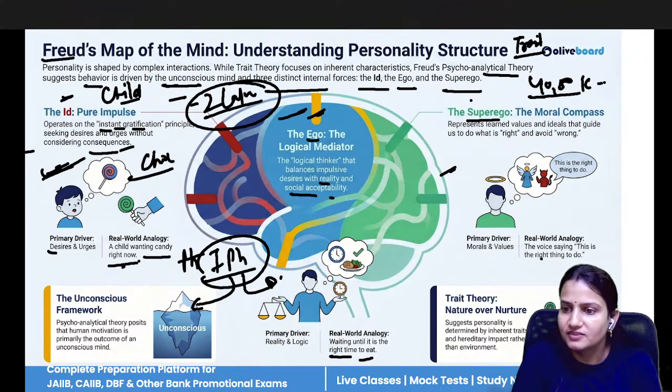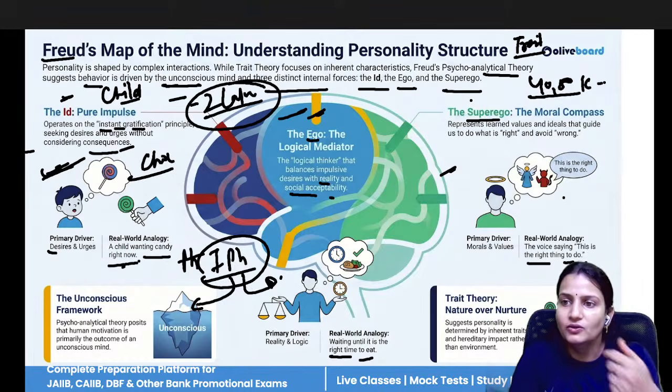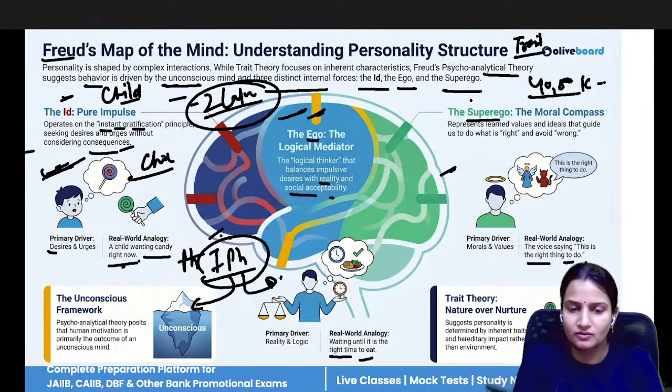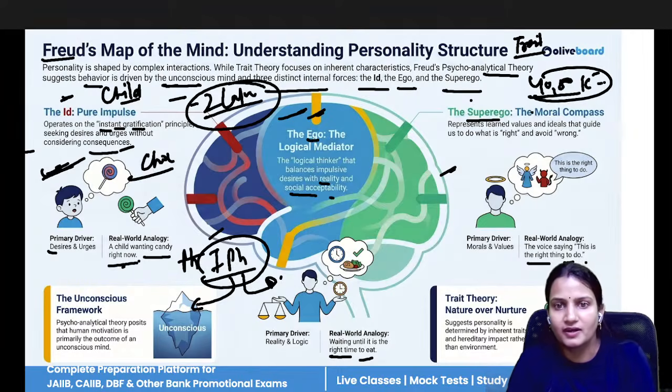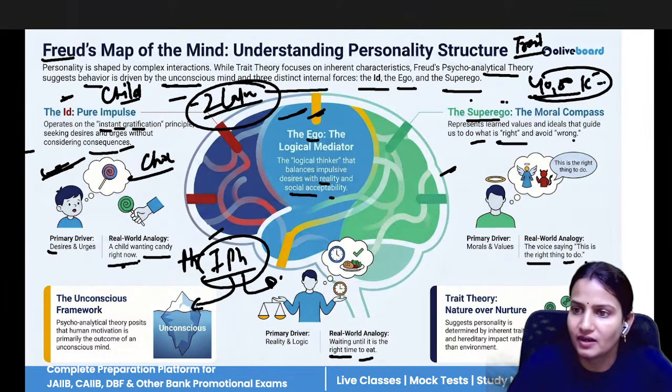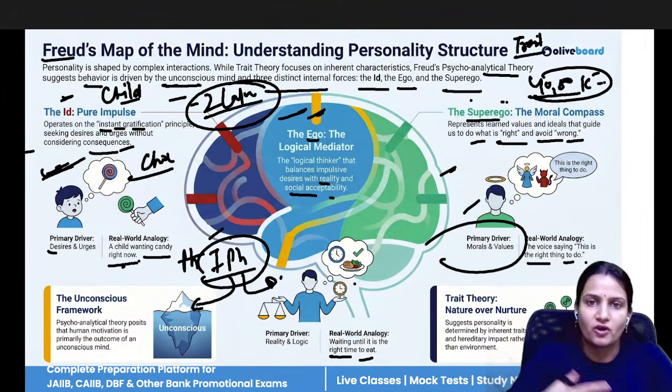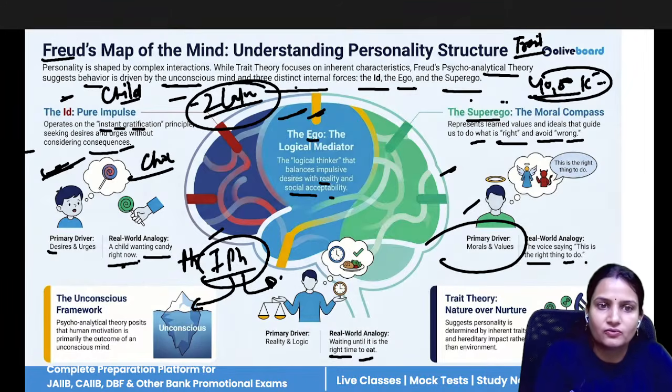The voice says this is the right thing to do, you should not go for this, you can go for this. Whatever you want, if you are getting it at a low value, then go for that. It guides us to what is right and to avoid what is wrong. It talks about moral values and understanding the deeper issues. So that is related to the conscious mind. ID, ego, and superego.